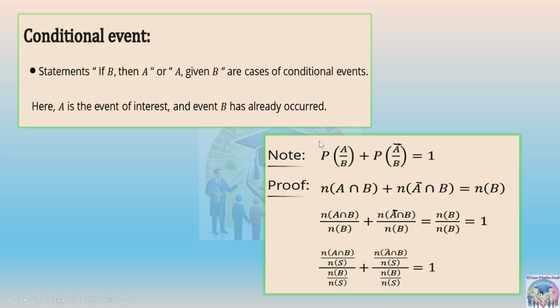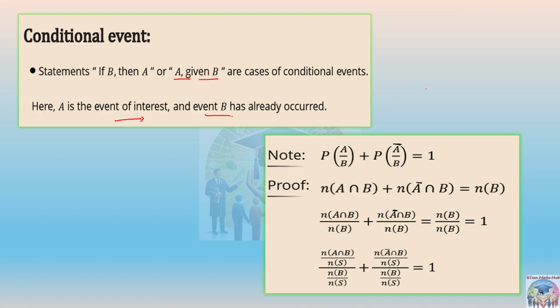First of all, the conditional event. What is the meaning of conditional event? Conditional events are those events in which one event is happening given that the second event has already happened. Suppose it is saying if B then A, or A given B. These are cases of conditional events. Here A is the event of interest and B is the one that has already occurred.